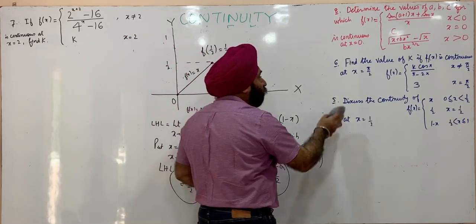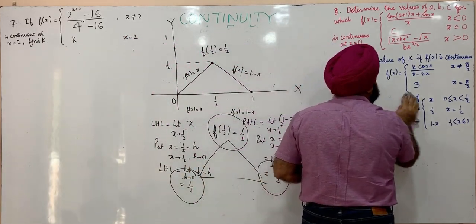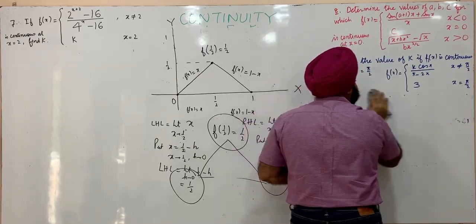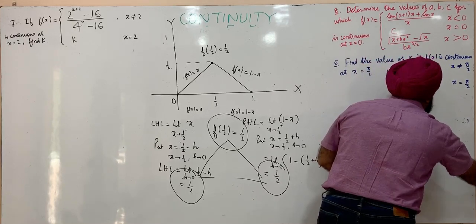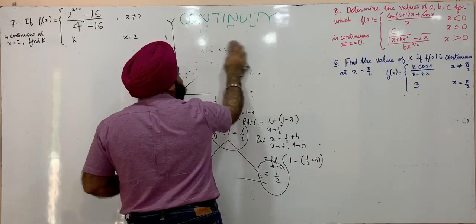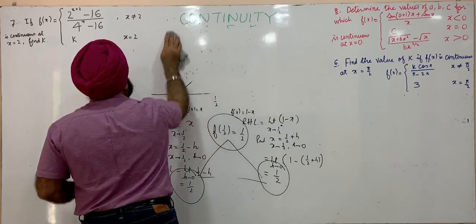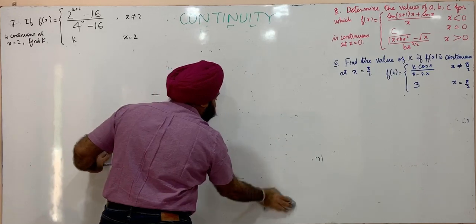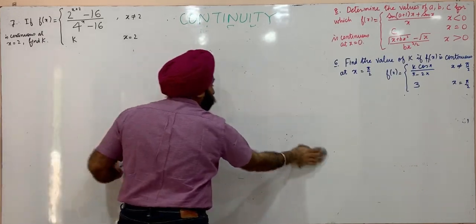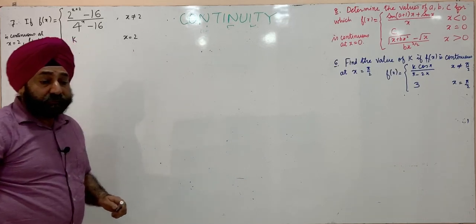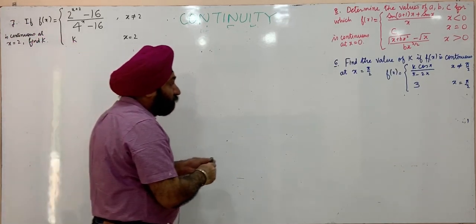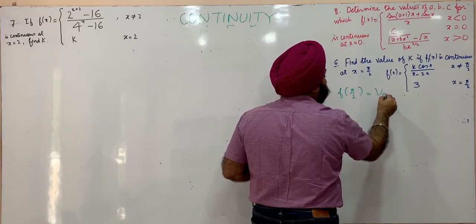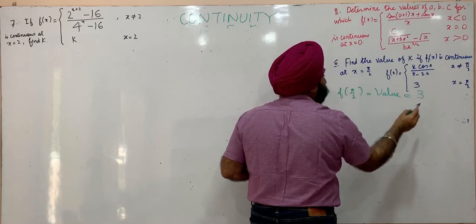In the next one, we have to find the value of the unknown constant k given f of x is continuous. It is given continuous at x is equal to pi/2. f of pi by 2, this is the value of the function and this is equal to 3.